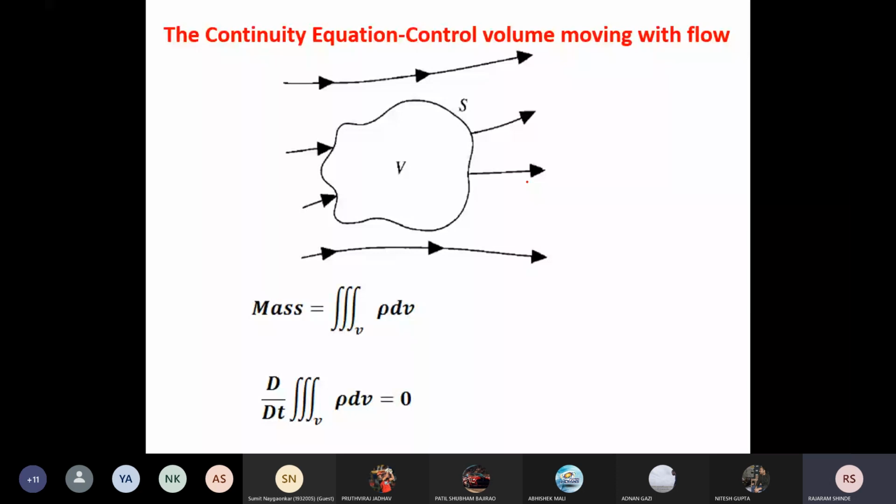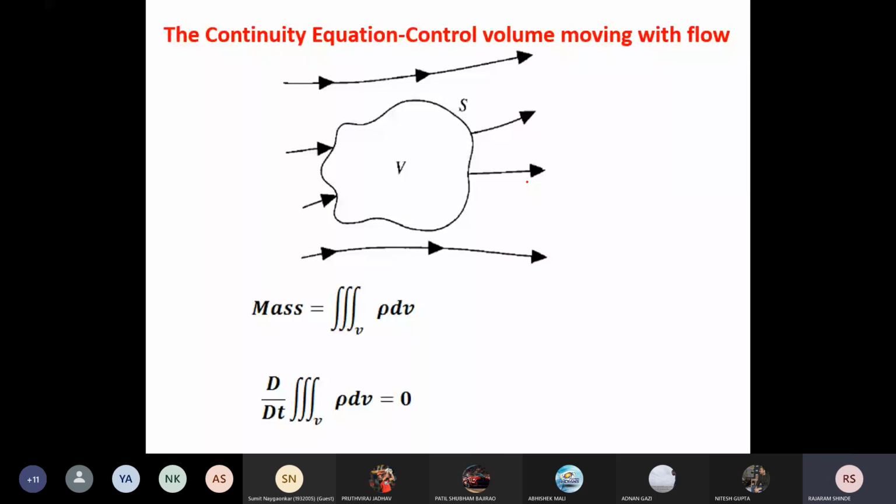Now see here, when this control volume is moving with the fluid, it is always composed of the same elements of mass. Okay. Now here, this control volume is moving with the fluid, so there is a definite mass inside this control volume. That means there is a fixed mass inside the control volume. As the mass is fixed and it is moving with the flow, its shape and volume are changing. That means this control volume has no fixed shape, no fixed volume.